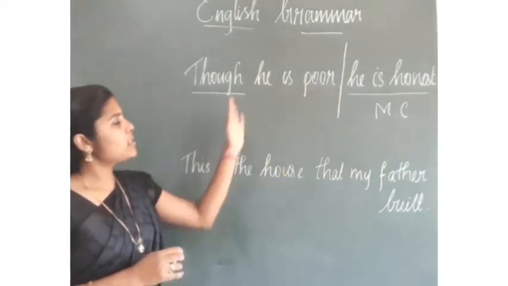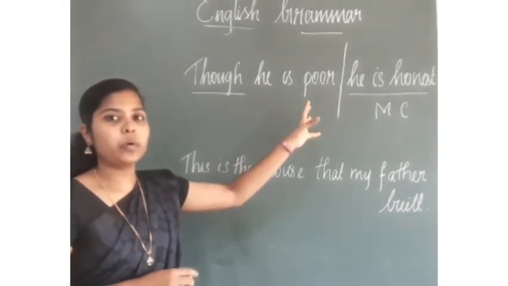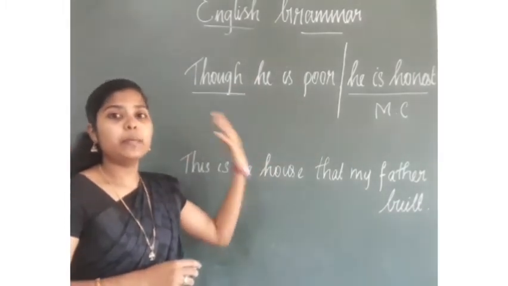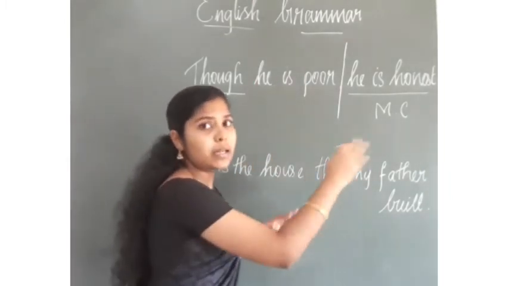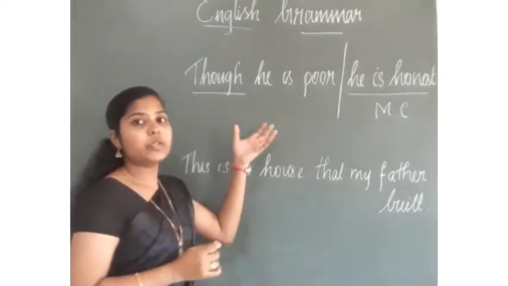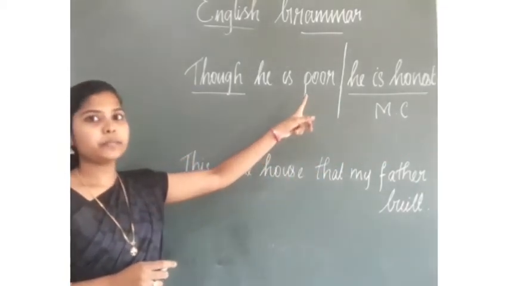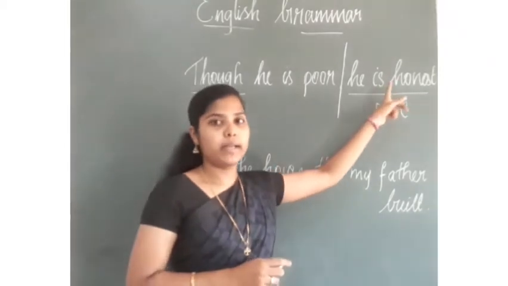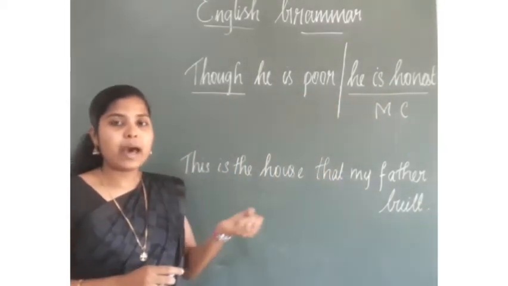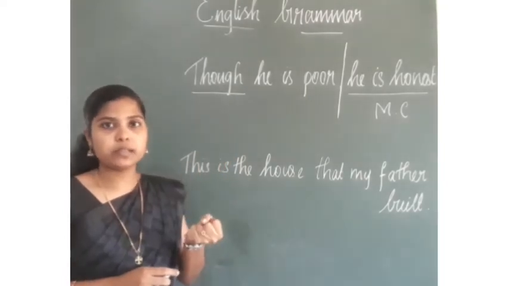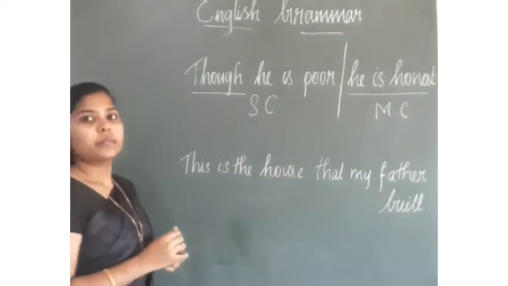Now look at the rest of the sentence. Though he is poor. Though he is poor is not giving a complete meaning. And it is completely depending on the rest of the sentence. It depends on the main clause. Okay. Though he is poor, he is honest. So for its full completion, it needs something. And that is the main clause. So this part is the subordinate clause.